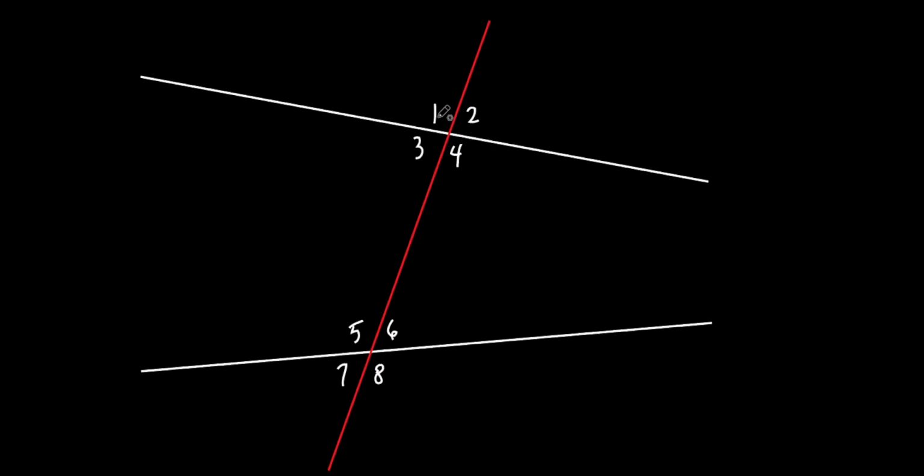So anyway, here we go. We got some names for these. All right, we got some relationships. Now, we already know one relationship. We know all the vertical angles are equal. So if I wanted to, I could list all the vertical angles that are equal to each other. What would they be? Angle 1 would equal what? Angle 4. Angle 2 would equal angle 3. Angle 5 would equal angle 8. And angle 6 would equal angle 7. Okay? Now, that's the only relationship that I know right now.